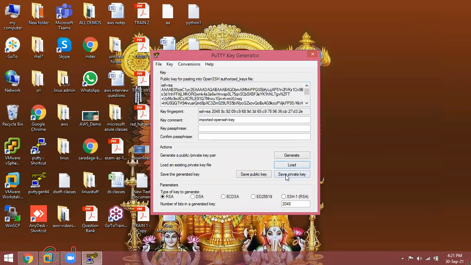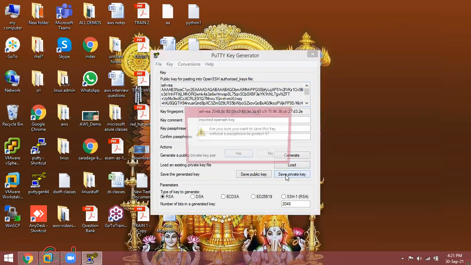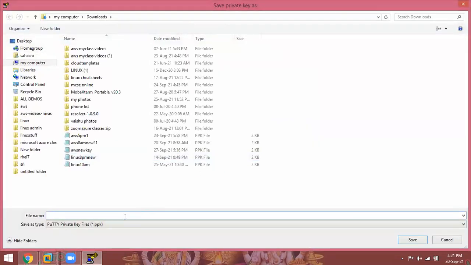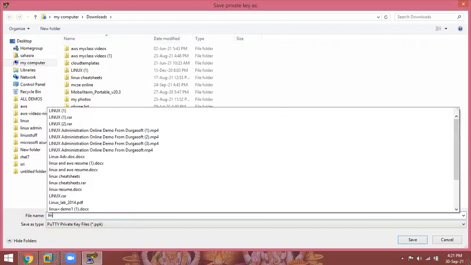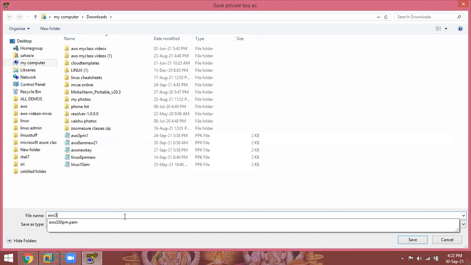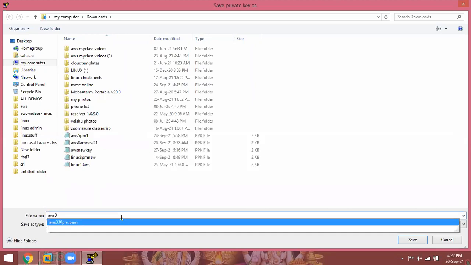Click on OK. Now click on Save private key. Are you sure you want to save the key without a passphrase? Yes. Now just type the key name, AWS 330 PM dot PEM.